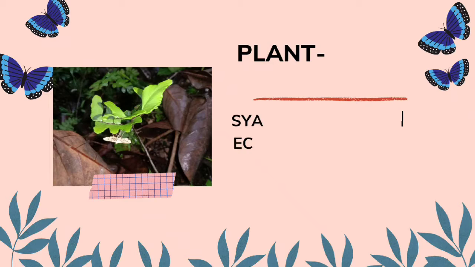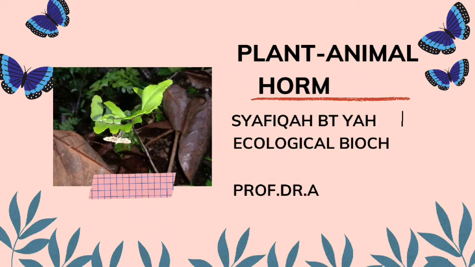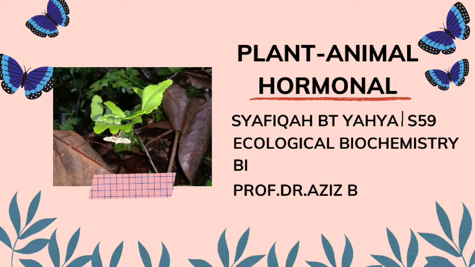In this video, I will share the plant-animal hormonal interaction. So, as we know, plant and animal are very important toward each other, as plant need animal to spread the seeds or pollen to make sure the survival of their next generation. And while plant is very important to animal because plants supply food to the animal in order for animal to survive. Besides this interaction, there is also a hormonal interaction that occurs between plant and animal.